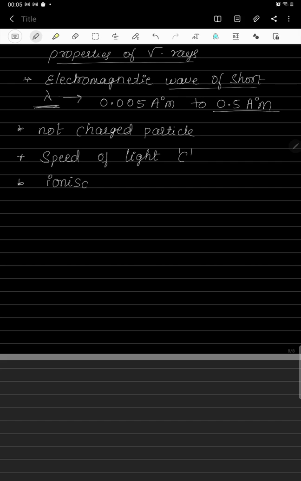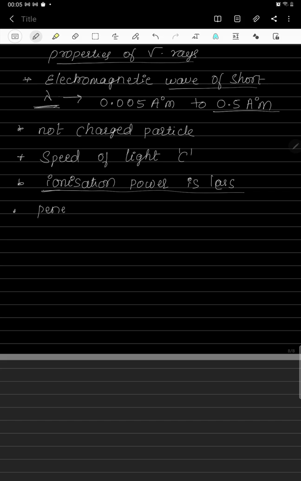The ionization power of gamma radiation is very less. If gamma radiations pass through any gas, they ionize a very small amount of gas. That's why the ionization power of gamma radiation is very less as compared to beta and alpha radiations.